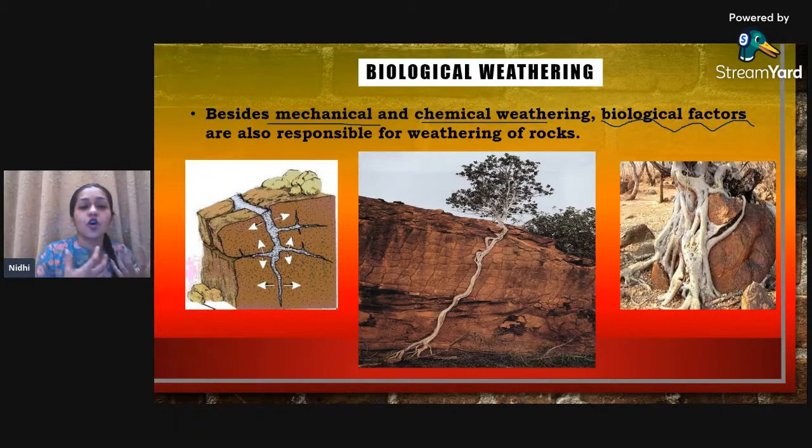Flora, flora means plants, fauna means animals, as well as human interventions. Okay, हमारे एक्टिविटीज के वजह से, we living organisms के वजह से ये बायोलॉजिकल वेदरिंग होता है. ठीक है, so biological weathering is also very common, which is happening nowadays. All right, आपने कभी देखा है ट्री के रूट्स?